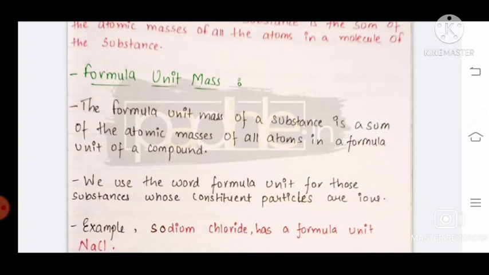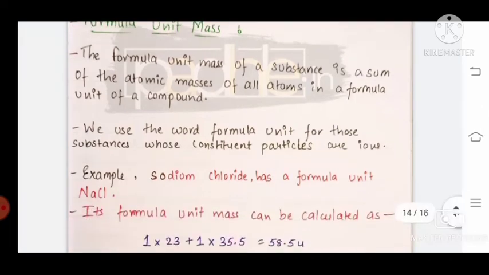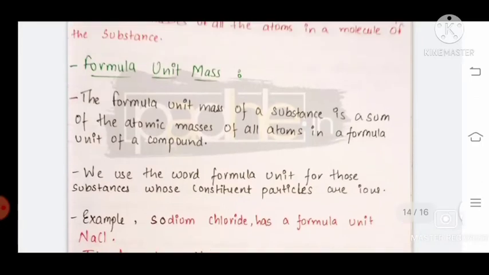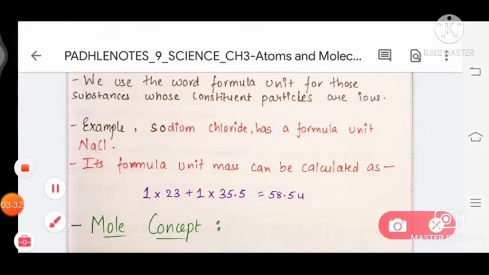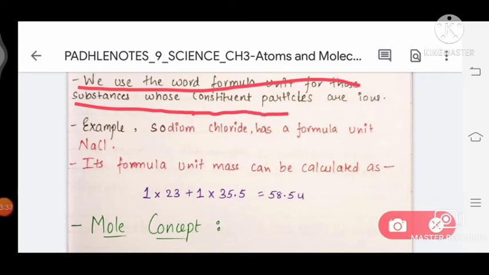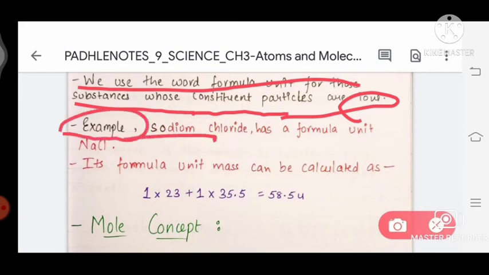We use the word formula unit for those substances whose constituent particles are ions, for example sodium chloride has the formula unit NaCl.